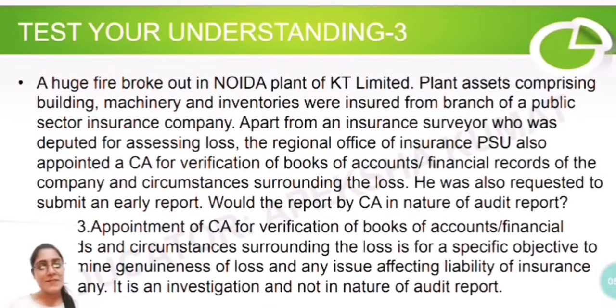Test your understanding number 3. A huge fire broke out in the Noida plant of a certain company. Plant assets comprise the building, machinery, inventories, all of these, and they were insured with a branch of a public sector insurance company. Apart from the insurance surveyor, who was deputed for assessing loss, the regional office of the insurance company also appointed a CA for verification of books and financial records of the company. He was also requested to submit an early report.